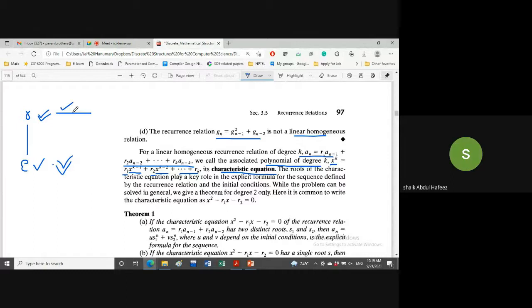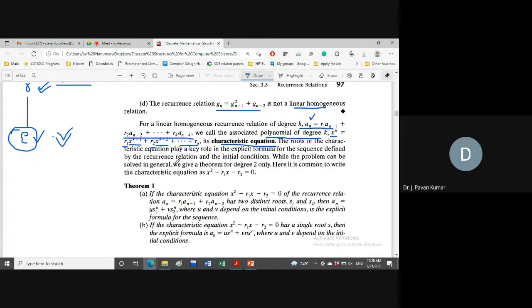Yes, sir. With this motivation only, we have converted the recurrence relation of degree k to a polynomial of degree k, and we call that the characteristic equation. Depending upon the characteristic roots of the characteristic equation, we will obtain the explicit formula.